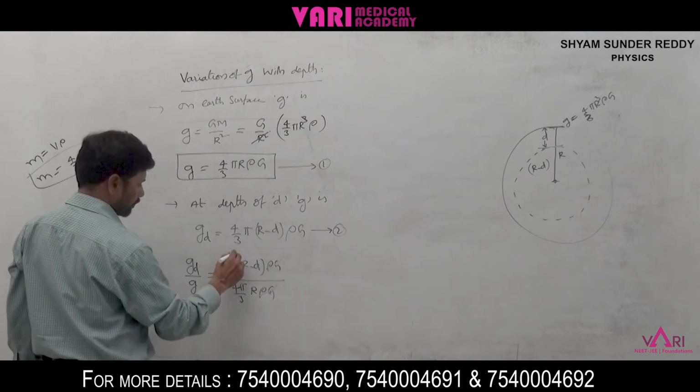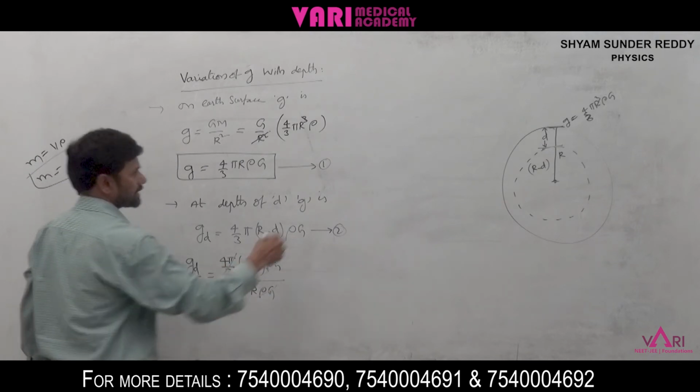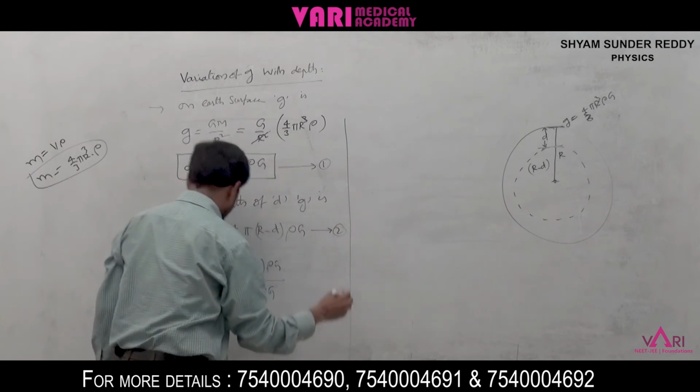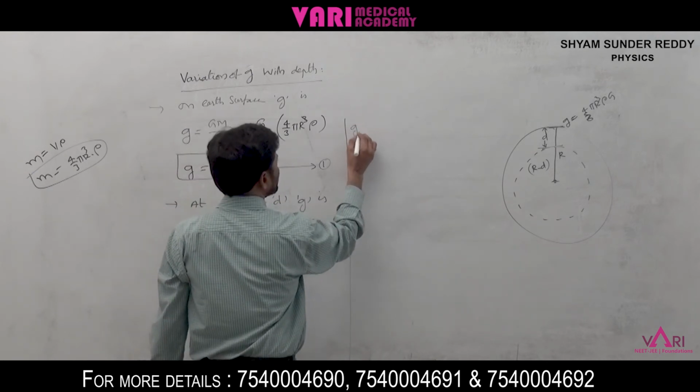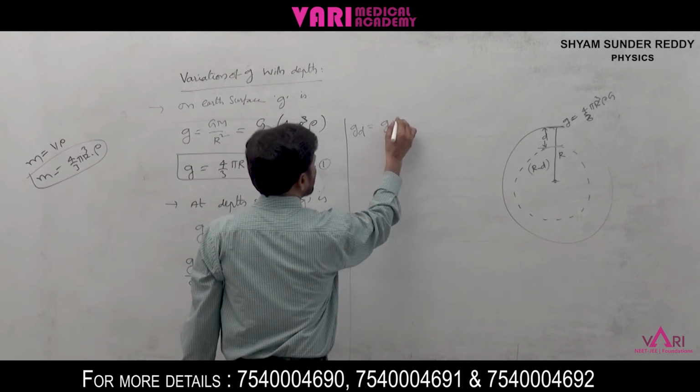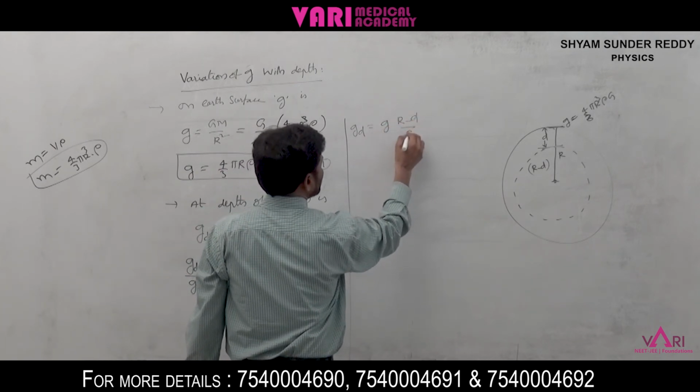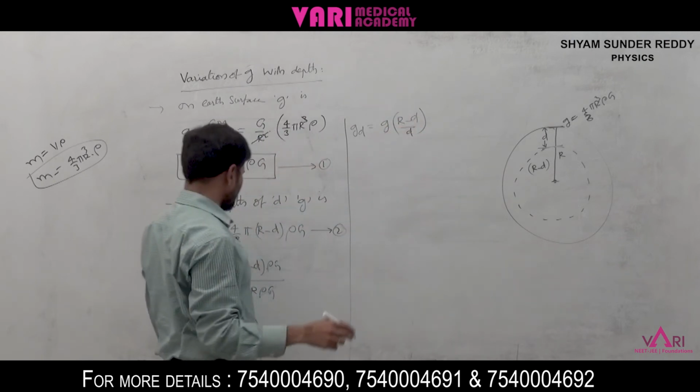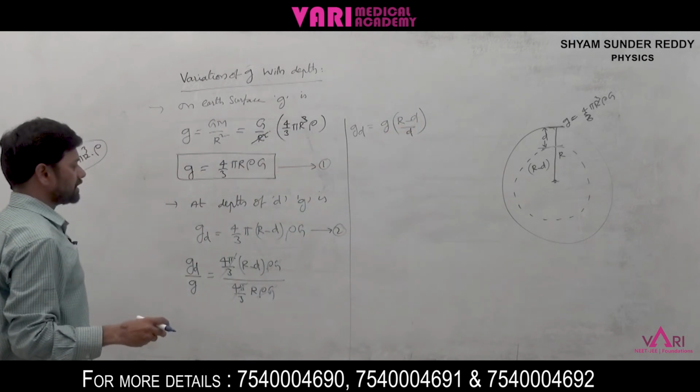The 4π by 3 gets cancelled. Then we can get GD is equal to G into (R minus D) by R.